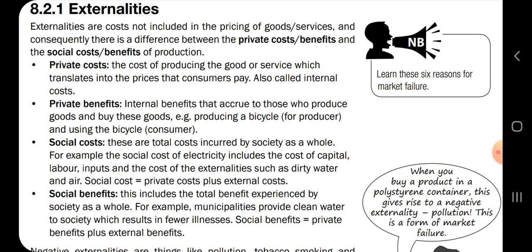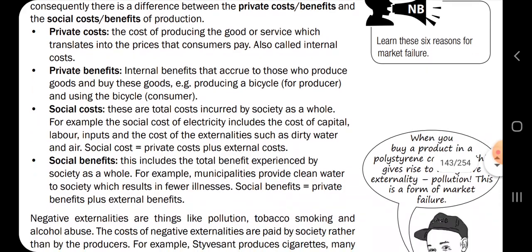So the cost and the benefit go together, okay, with private and social. So the private costs are costs that are directly involved in the pricing of the goods, and then private benefits, it's an internal benefit that occur to those who produce goods and buy these goods.